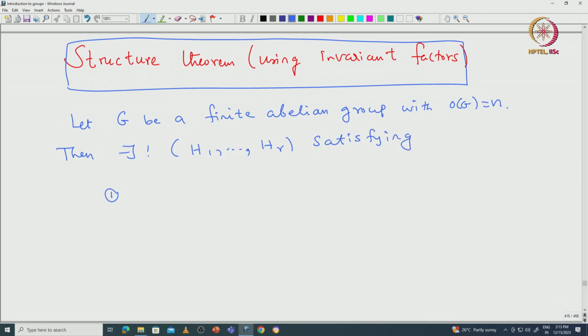The very first property: all these Hi are cyclic groups for all i from 1 to r. And the second thing is G is isomorphic to the direct product of these cyclic groups, H1 cross H2 cross etc. HR.